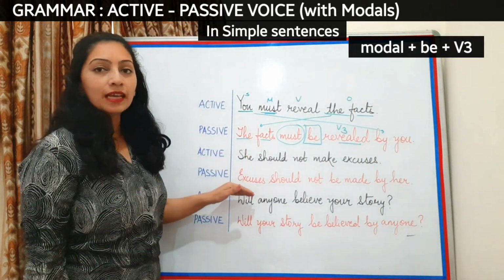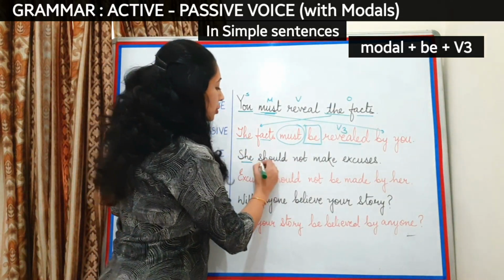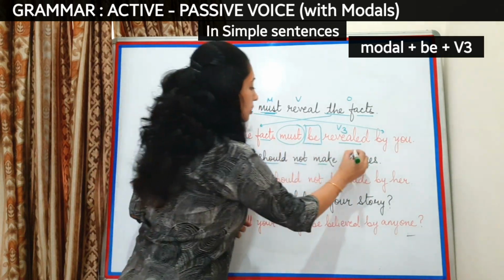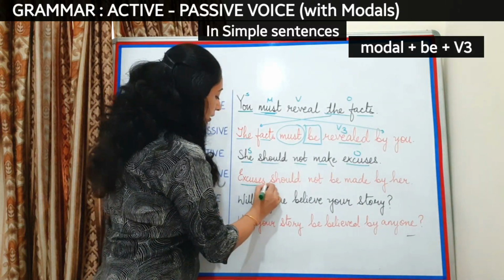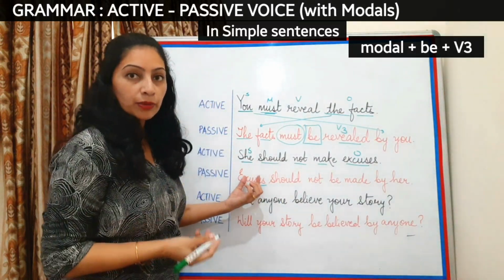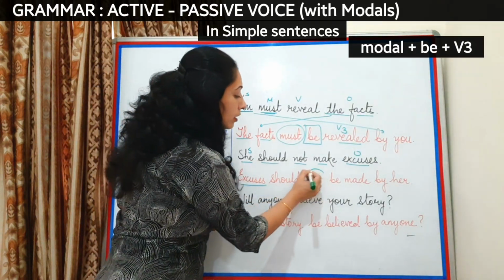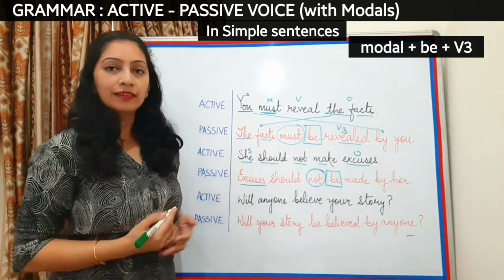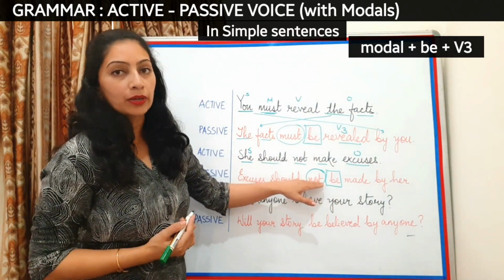Take a look at another example where I am using a negative sentence. She should not make excuses. Now she becomes the subject, excuses is the object, and if I interchange, I will make excuses as my new passive subject. So it will become excuses should not be made by her. Now this is how you use it with the negative modal.